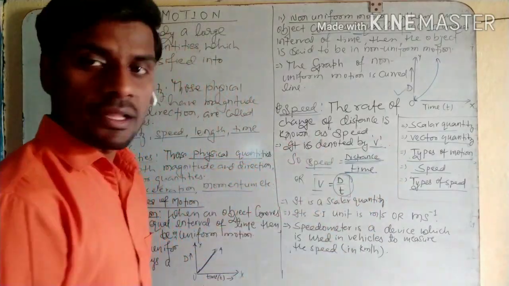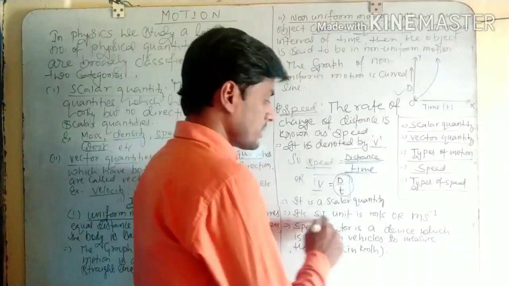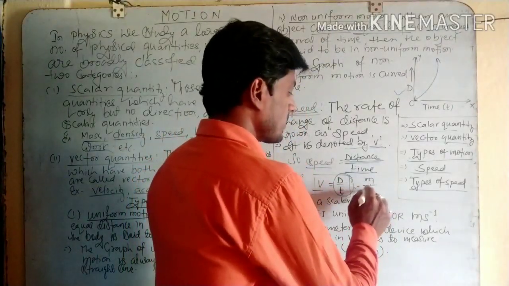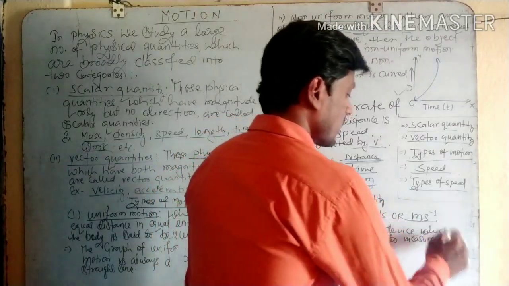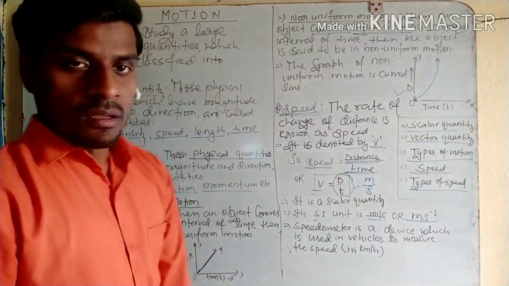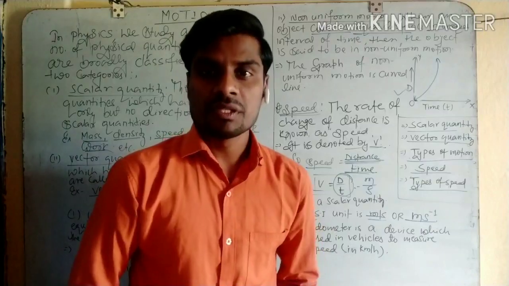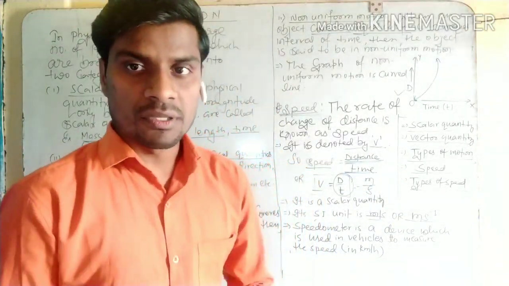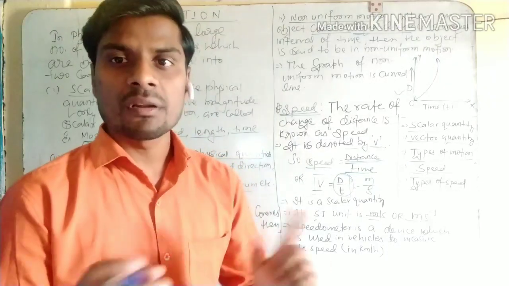Speed is a scalar quantity. Its SI unit is meter per second. How? The SI unit of distance is meter and of time is second, so you can write meter per second like this. In vehicles, the device which is used to measure speed is called a speedometer, and a speedometer always measures speed in kilometer per hour.